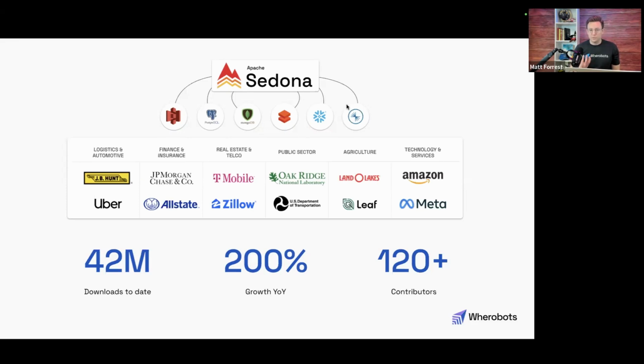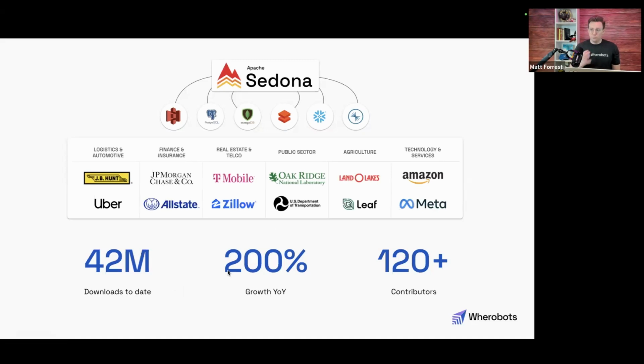When I'm saying distributed computing, that means using it in Apache Spark, some other systems like Apache Flink, or even Snowflake, you can run Apache Sedona on. But it's most commonly used with Spark. I think that's how most people use it. It's a very large library. So some of you may have heard of it. If you have, that's great. And you can see here that there's lots of different organizations that are currently using it. There's 42 million downloads. So it's a very large functional library.